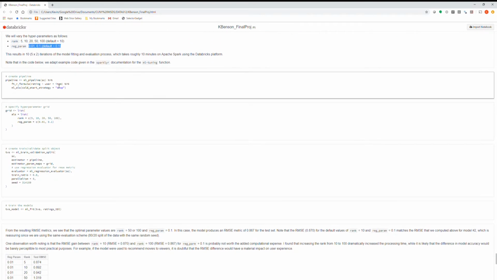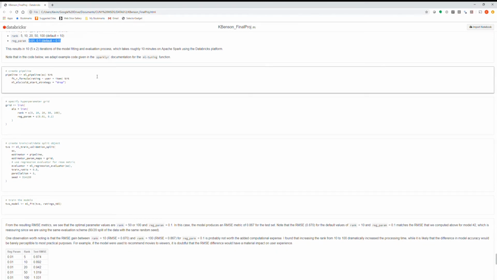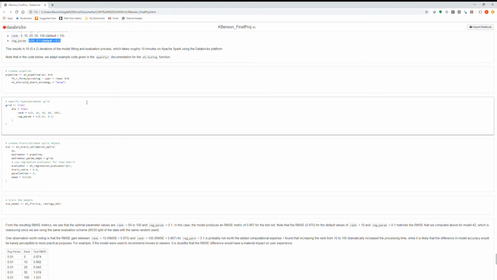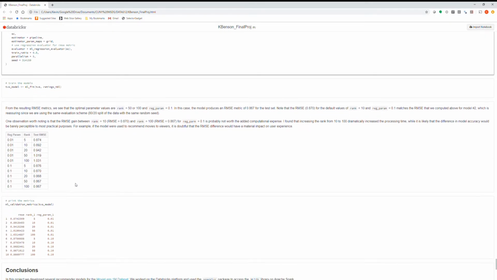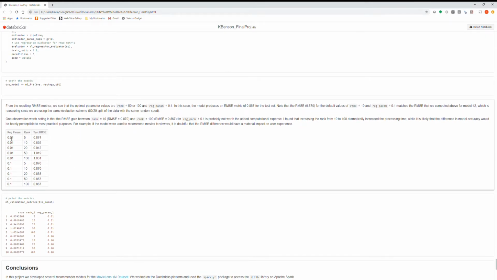To accomplish that, I followed code that was in the SparklyR documentation for the ML tuning function, using machine learning pipelines and creating a hyperparameter grid. The results were interesting in that the default values of 0.1 for the regularization parameter and 10 for the rank ended up producing a root mean squared error that was about as close as the optimal values.